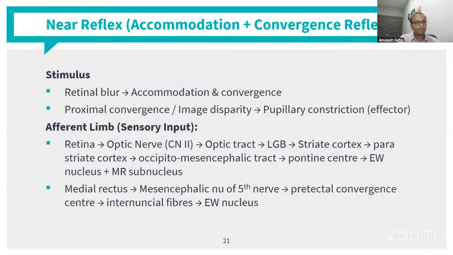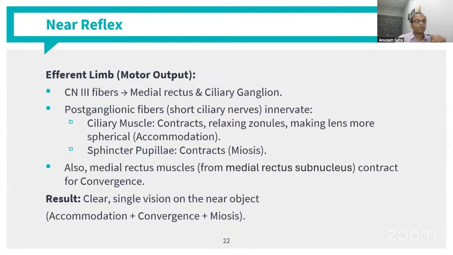So that's the efferent limb. The efferent limb is the motor output pathway, which goes to the cranial nerve fibers to the medial rectus and ciliary ganglion. So the pathway is almost the same for all of these, the output pathway. The postganglionic fibers, that is the short ciliary nerves, then innervate the ciliary muscle, which contracts, relaxing zonules, making the lens more spherical, which is the accommodation that we are attempting when we are looking at near.